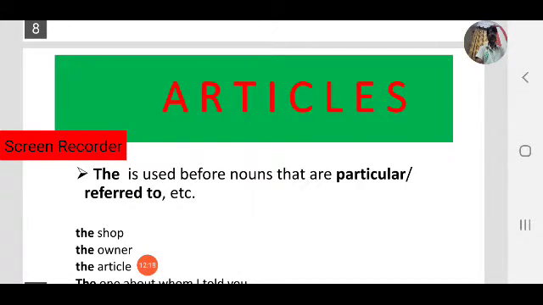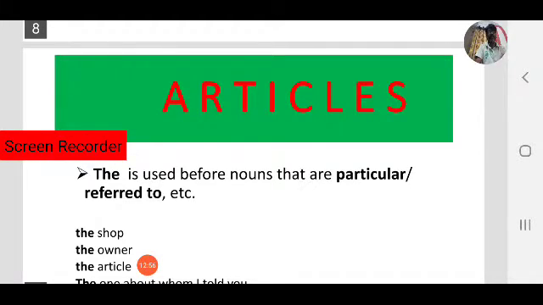So the customer. Indefinite articles are used before unspecific, singular nouns. But coming to the, that is called the definite article, that is used before a particular noun or one already referred to. Okay, the is called the definite article. The is used for particular or already referred nouns. Particular means specific.